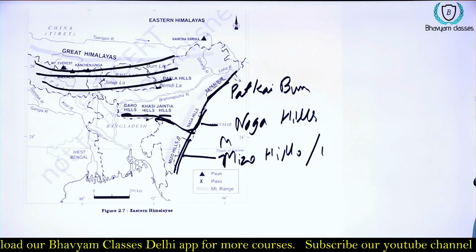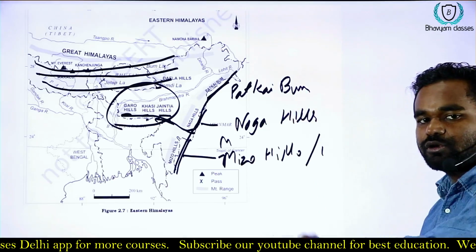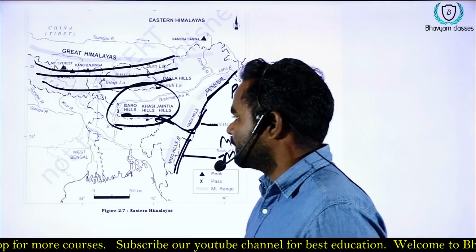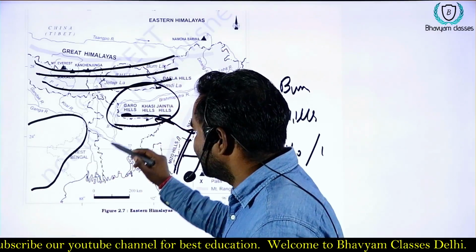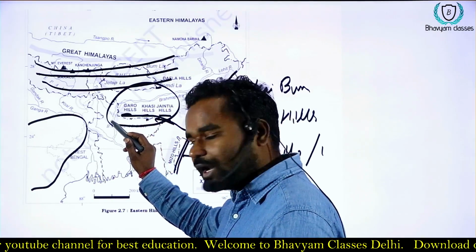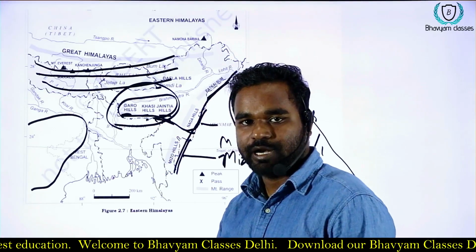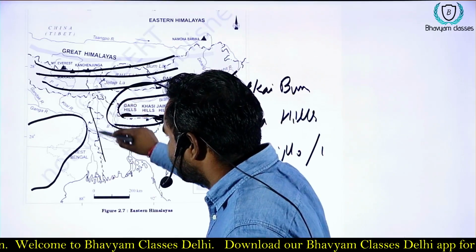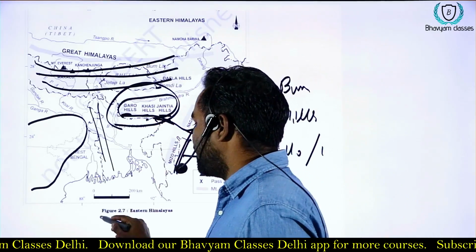This is the area of extension of the plateau region. This is Chota Nagpur plateau, and this is the extension of the plateau which is known as Meghalaya plateau, and it is separated by a trench or a depression known as Malda Gap.